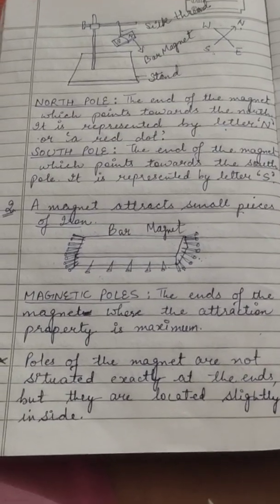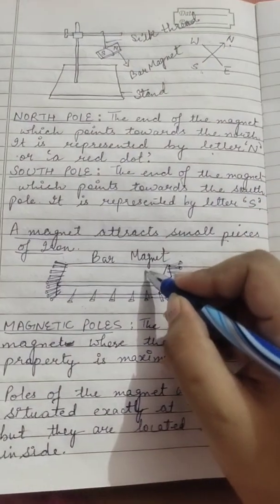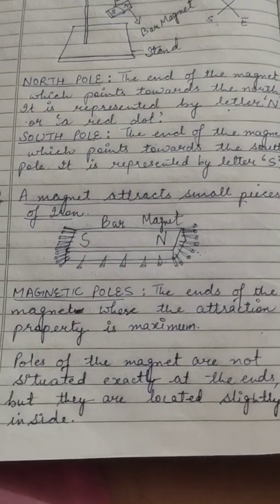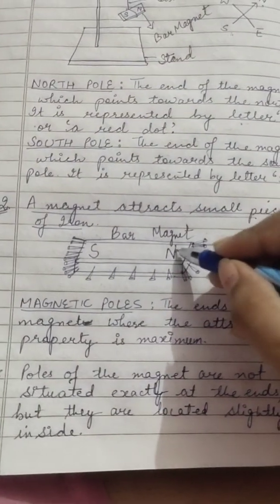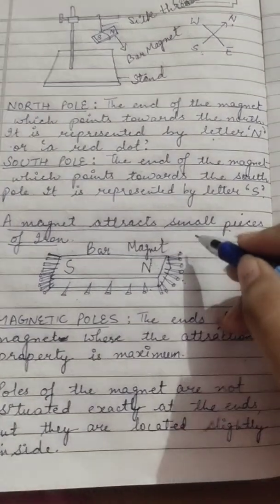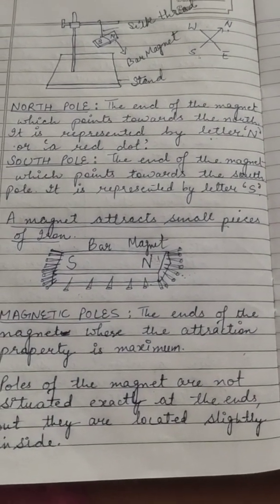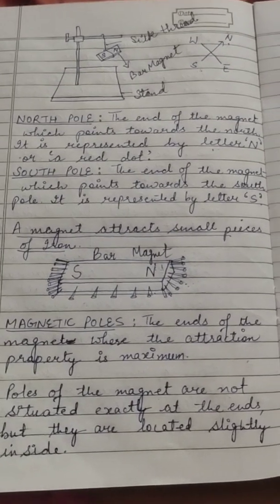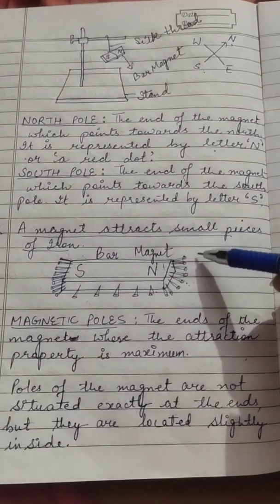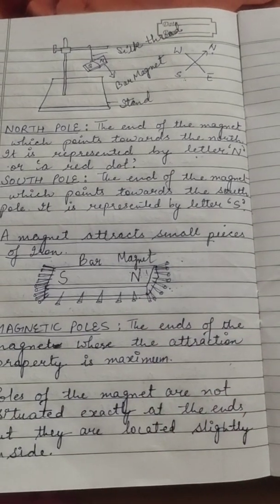When we mark these poles, we will not assign them exactly at the ends, but slightly inside. They are located slightly inside the bar magnet, not at the ends. Got it, beta? So magnetic poles are the ends of a magnet where the attraction property is maximum, and they are not situated exactly at the ends, but slightly inside the ends.